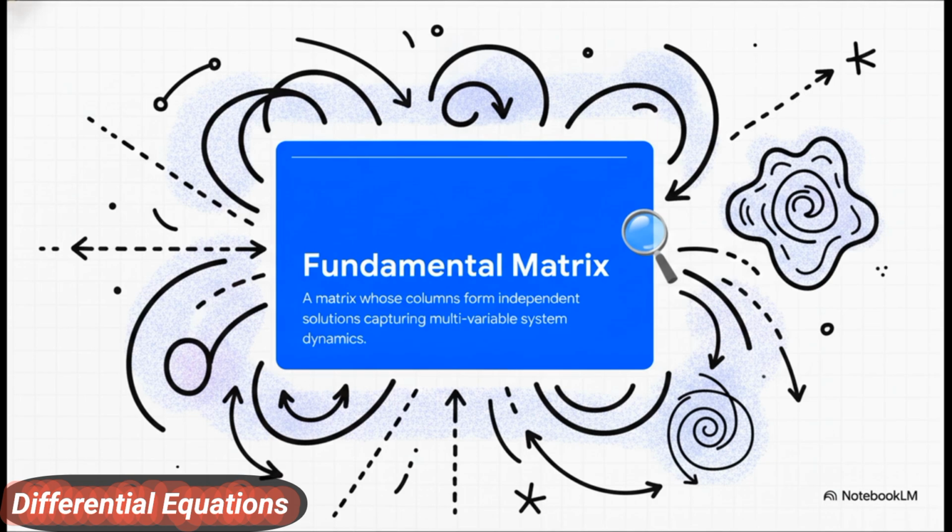And this perfectly sets up how mathematicians use the Abel-Liouville formula. By taking the determinant of this fundamental matrix, we can track exactly how a complex system's entire volume evolves, shifts, and flows over time.